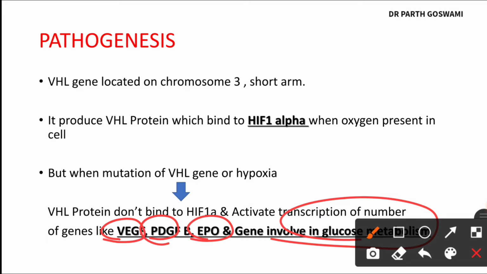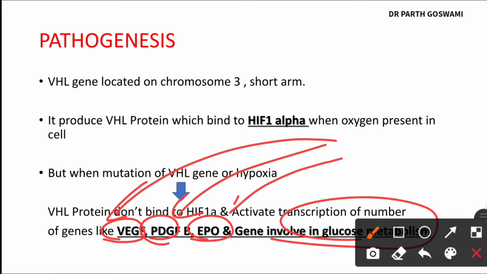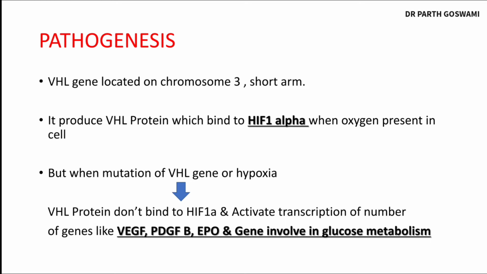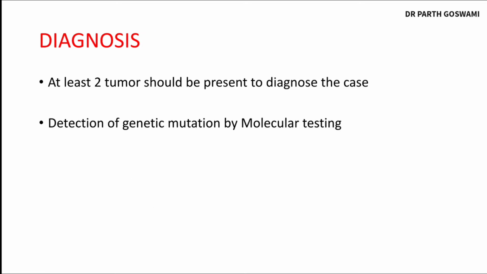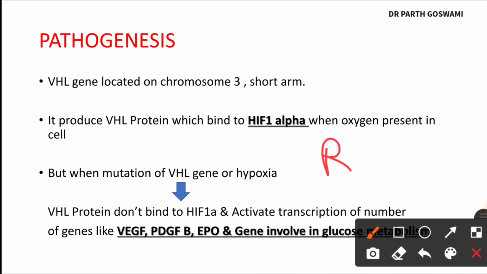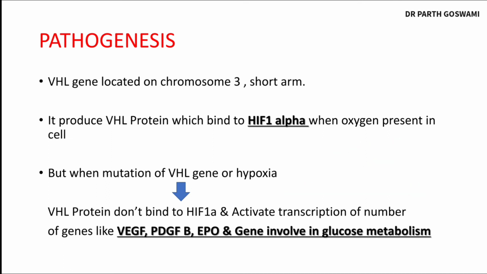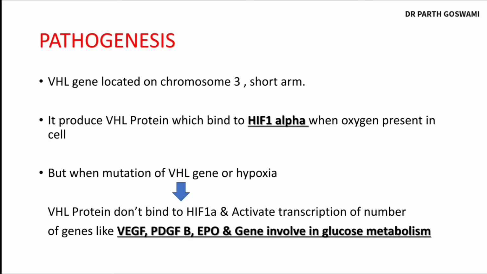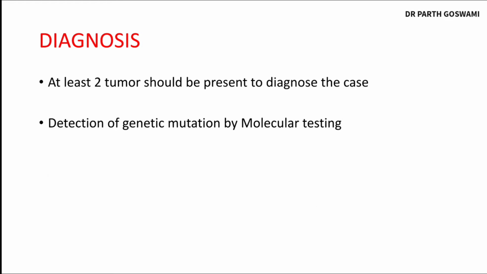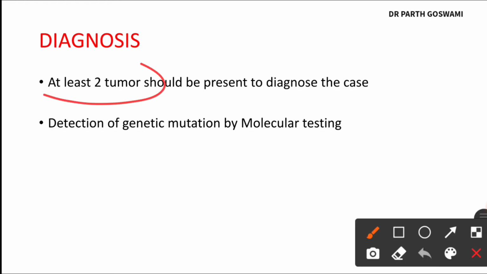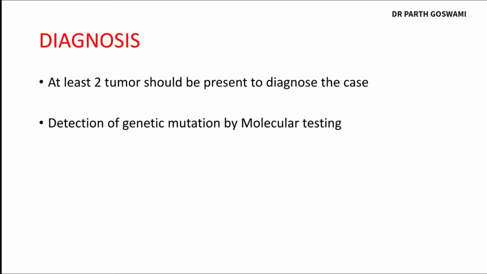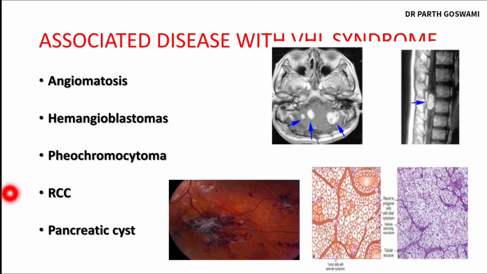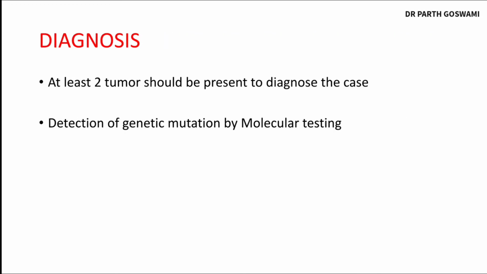So because of activation of this type of transcription factors, VEGF, platelet derived growth factor beta, EPO, and the genes that are involved in glucose metabolism, the patient can develop cancer, right? All right. And this is the main mechanism behind the formation of renal cell carcinoma as well because of VHL syndrome. So the cancer in VHL syndrome develops because of this particular mechanism, mutation of the VHL gene. All right. And for the diagnosis, at least two tumors should be present. Understand? At least two tumors among these should be present to diagnose the case as VHL syndrome.